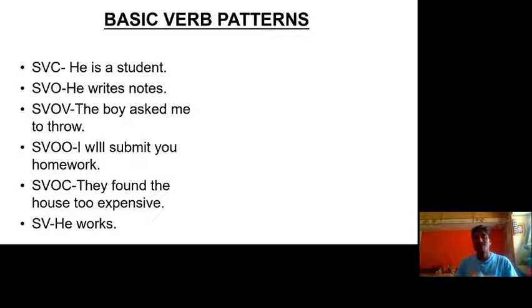He works: he is the subject and works is the verb. These are the six basic verb patterns, students. They are very important for framing sentences. By taking these examples, you can frame many more examples, and then you will become perfect in grammar.